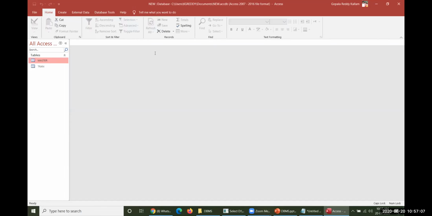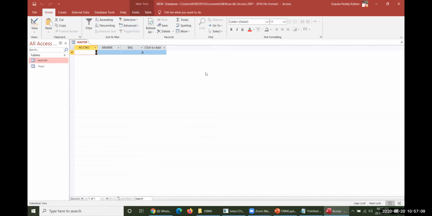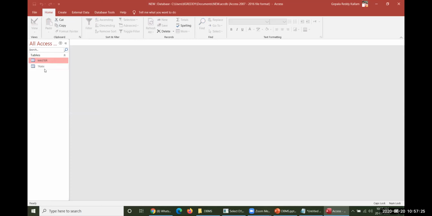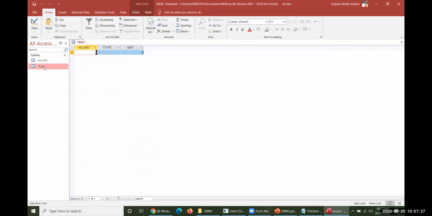Now trying to enter some data here. Account number 100, name Hari, balance 1300. Then 101, some name, and 1500. Yes, data has been entered. Two different rows of data are entered here. So I have only two different kinds of data, which are 100 and 101.